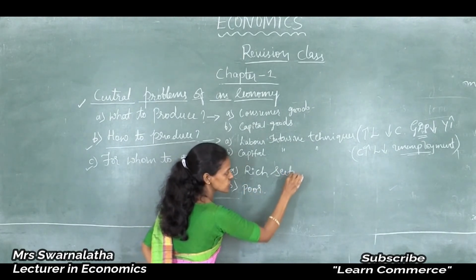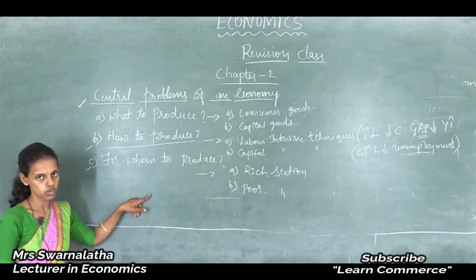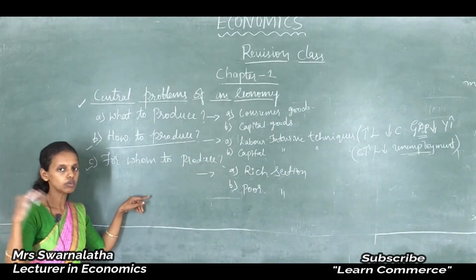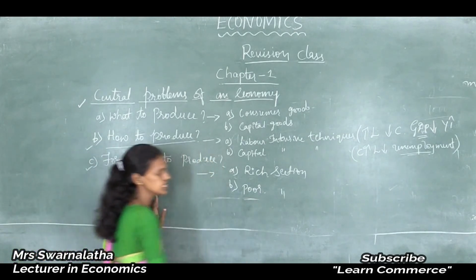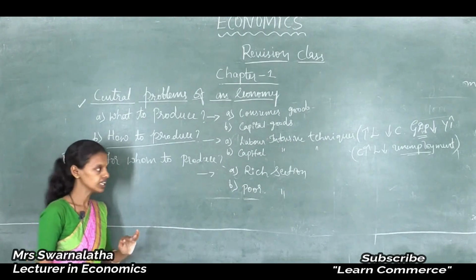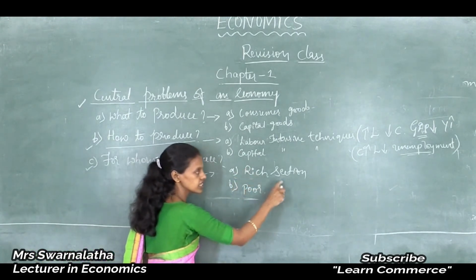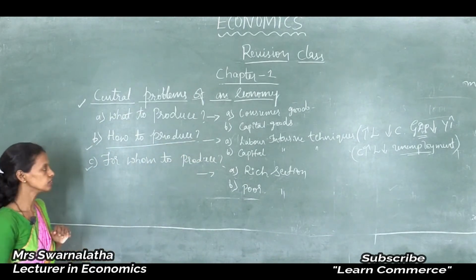There are two sections in our economy. One is the haves and the other one is the have-nots. Haves means those who have enough money. Have-nots means they come under the poor section. Their income always lies below the poverty line, and haves are never poor. Their income is always above the poverty line.